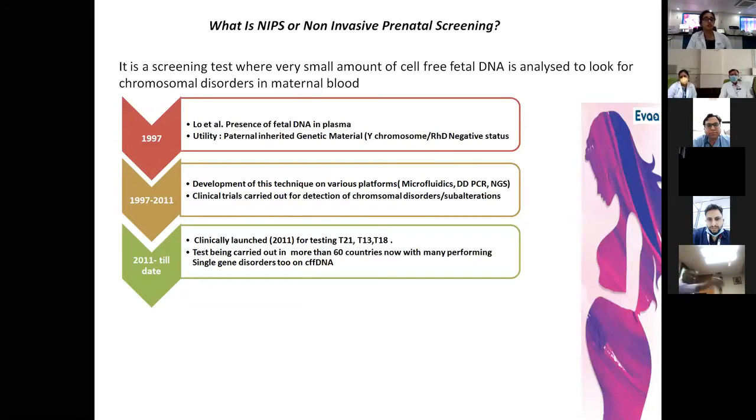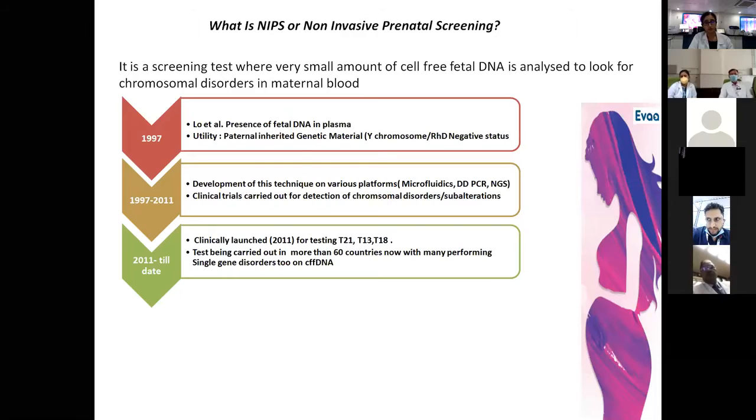So, what is actually non-invasive prenatal screening? In non-invasive prenatal screening, we collect maternal blood, and from the maternal blood we separate out fetal DNA, and the further test is performed directly on that fetal DNA to look for certain chromosomal disorders. Just to make us aware of the history of the development of NIPS testing, it was in 1997 when Lo et al. identified that there is fetal DNA in the maternal blood, when he found that Y chromosome genetic material can be detected in the maternal blood.